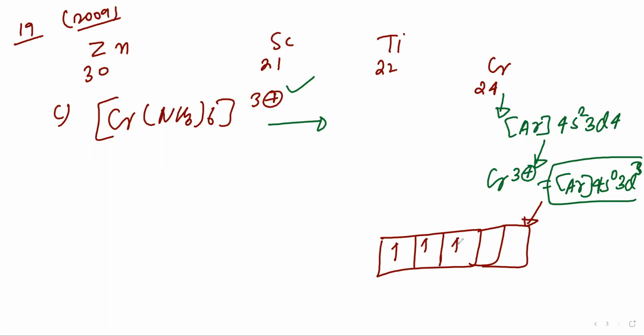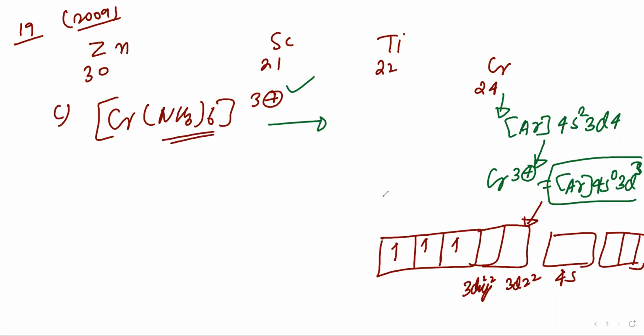And it will do the bonding, so it will use the vacant d orbitals: 3dx2-y2, 3dz2, then 4s and 4p. There are six ligands in total.